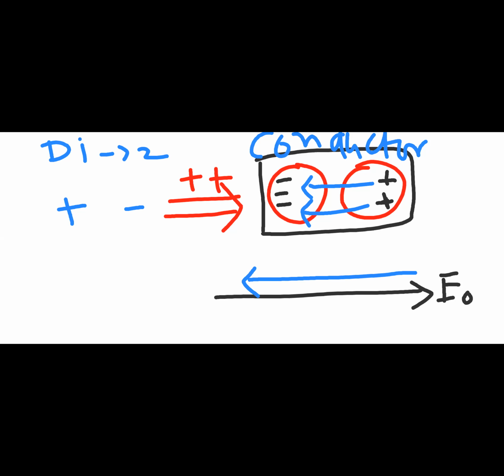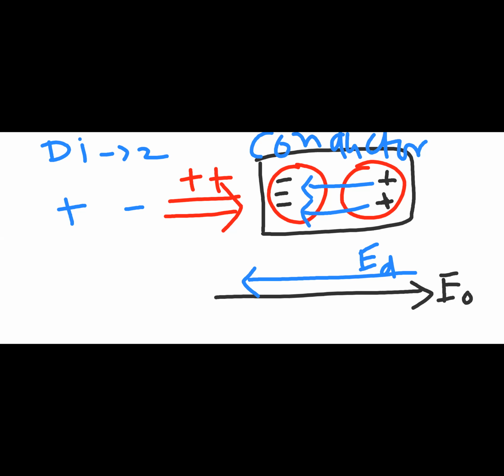There is always a rule that all the systems in the universe try to come to their least excited state. That means they want to come to the most stable state. So in a conductor, what will happen? I say that this blue color is the electric field due to the dipole. So both are in opposite directions. External field is on the right hand side, and the induced dipole electric field is towards the left hand side.